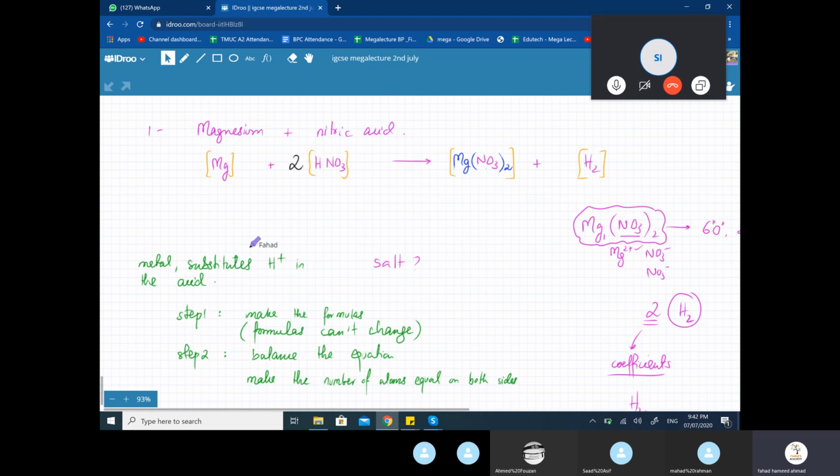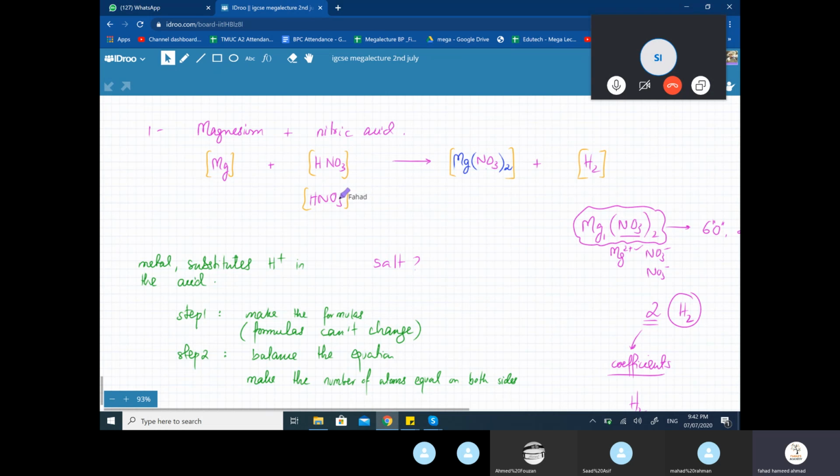So what this 2 basically means is that I have another nitric acid molecule that's separate from the one. So I added another nitric acid molecule. They don't have anything to do with each other. It's just that I needed two hydrogens in the product, so I added another nitric acid molecule. That's why I added the two.